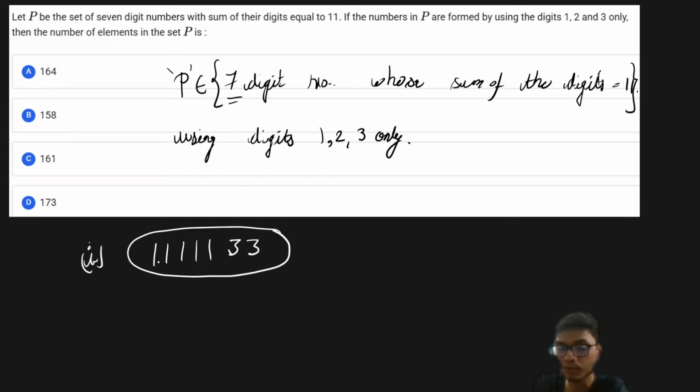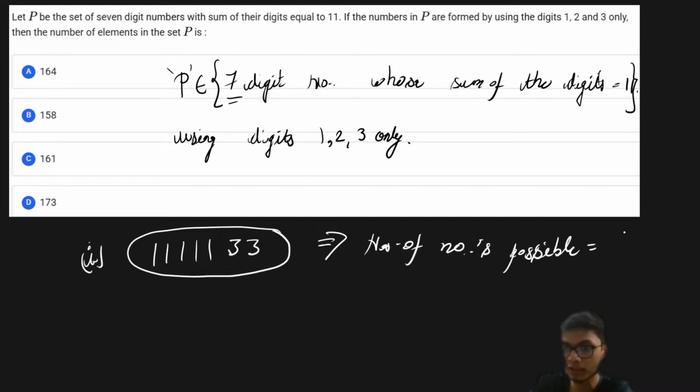That is 6 plus 5, which is going to be 11, and of this particular type, the number of numbers possible is going to be equal to 7 factorial divided by 2 factorial divided by 5 factorial.